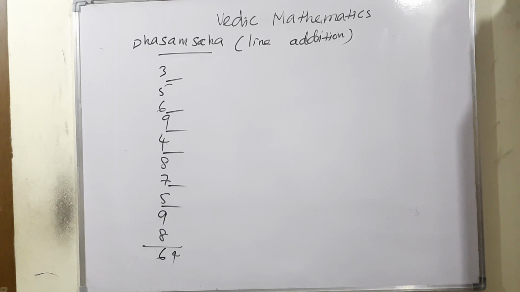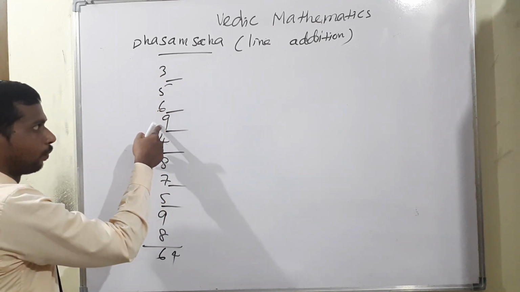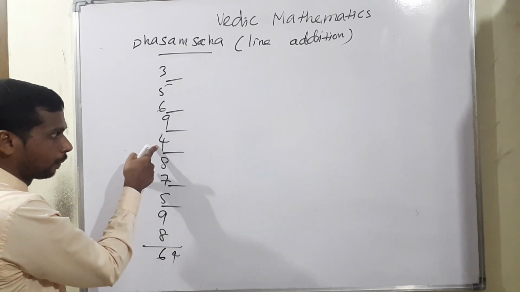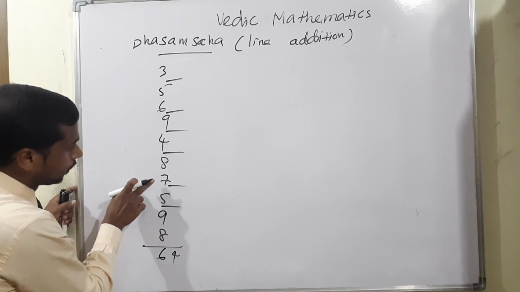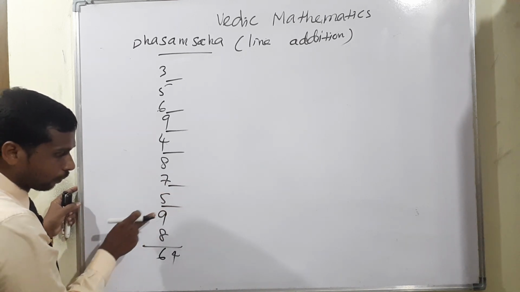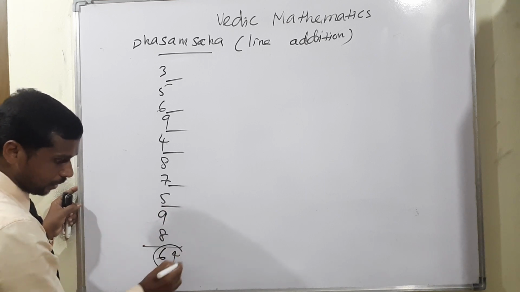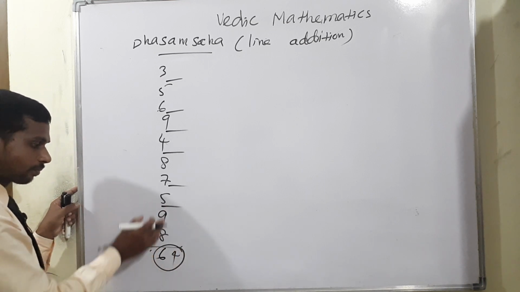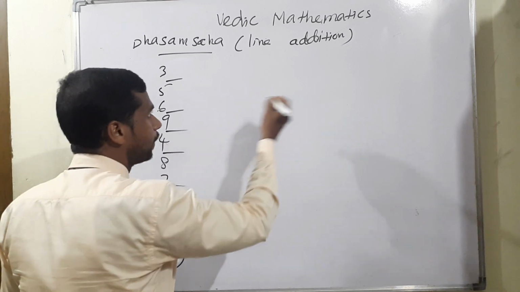Look at this. Normally how do we add? For example, 3 plus 5 is 8. 8 plus 6 is 14. 14 plus 9 is 23. 23 plus 4 is 27. 27 plus 8 is 35. 35 plus 7 is 42. 42 plus 5 is 47. 47 plus 9 is 56. 56 plus 8 is equal to 64. If you count like that, it will take time. Now, another example of the speed addition method.